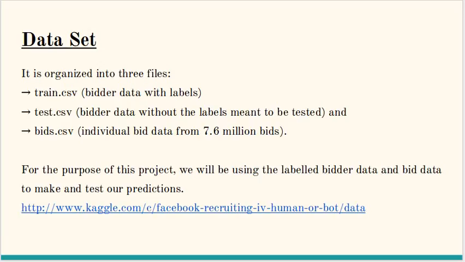And we have bids, which has bidder ID, auction, IP, URL, merchandise, time, country and device. Here we used individual bid data from 7.6 million bids. For the purpose of this project, we will be using the labeled bid data and bid data to make and test our predictions.